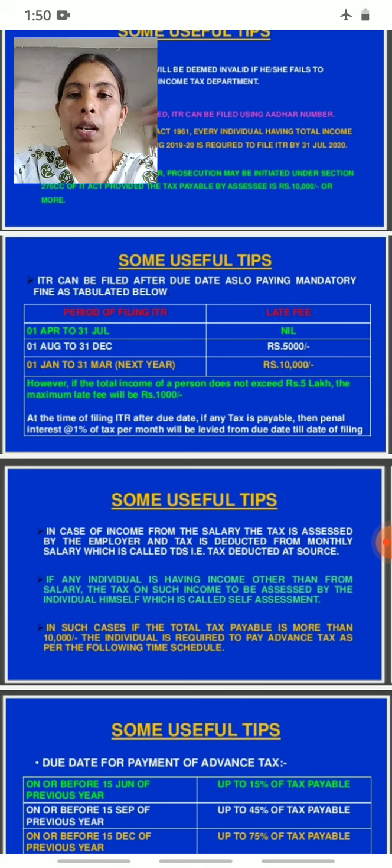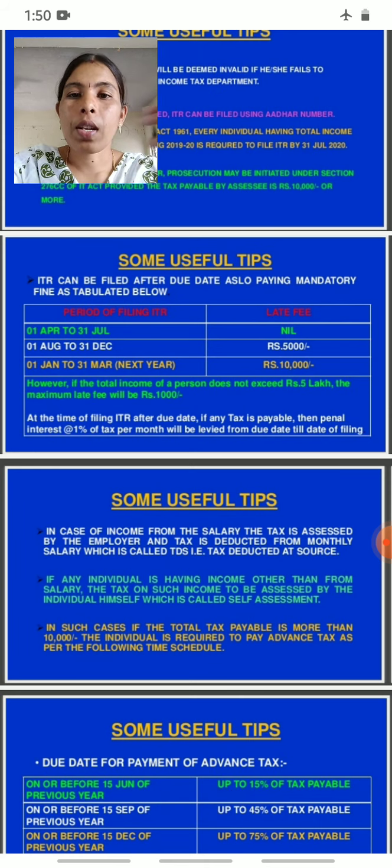However, if the total income of a person does not exceed 5 lakhs, the maximum late fee will be 1,000 rupees. At the time of filing ITR after the due date, if any tax is payable, then penal interest at the rate of 1% of tax per month will be levied from the due date till filing.